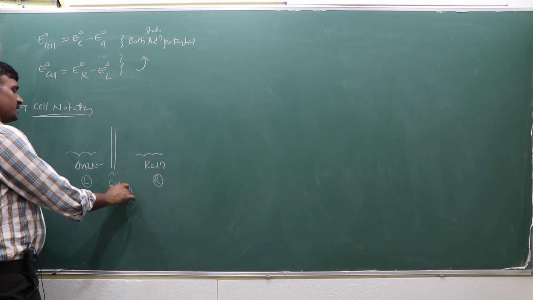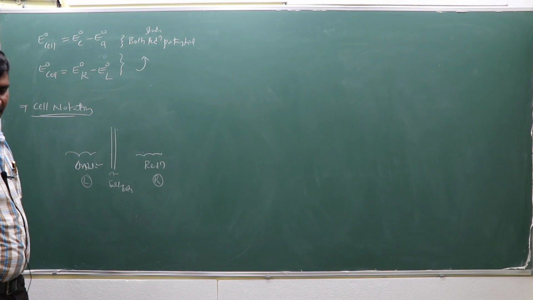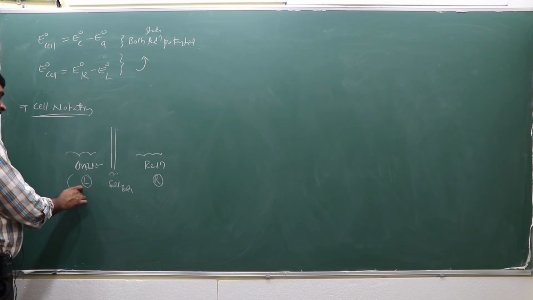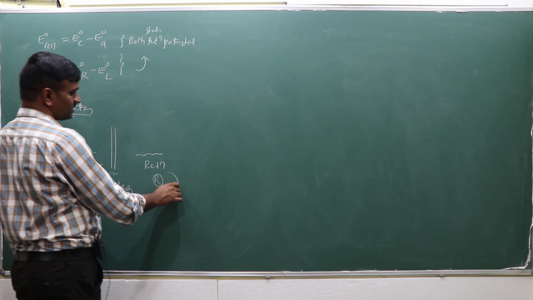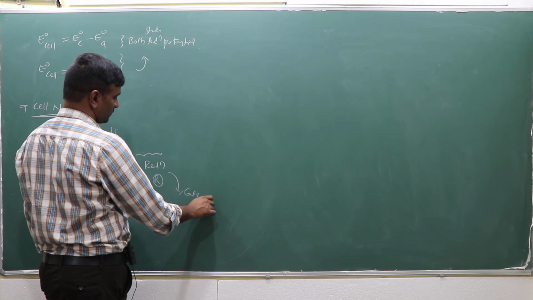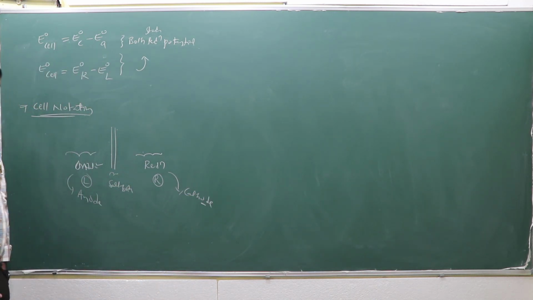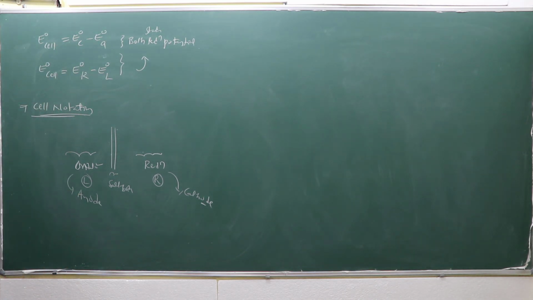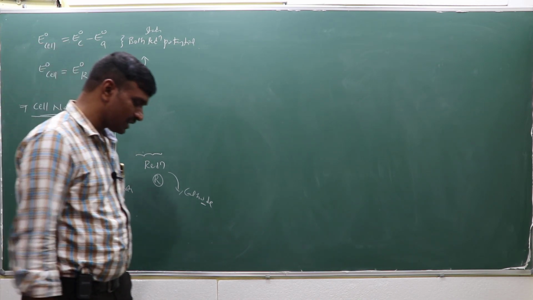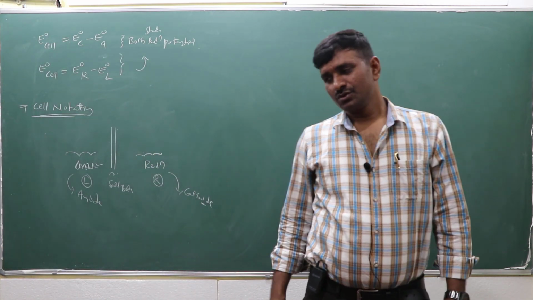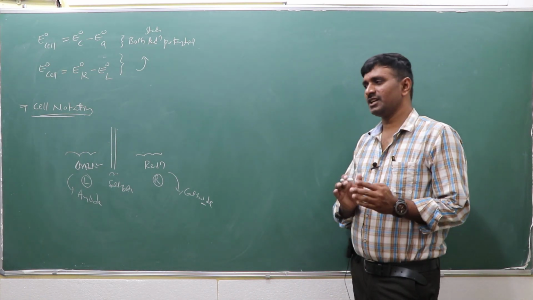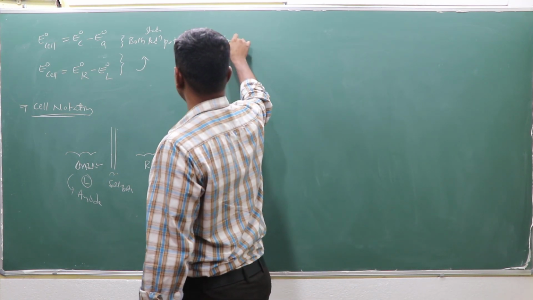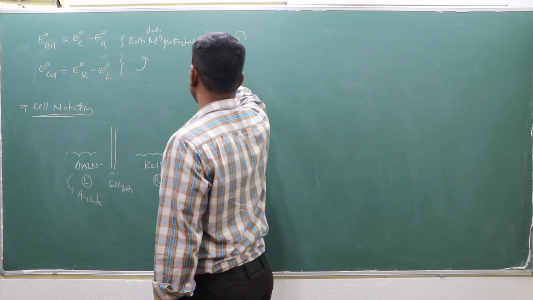On the right side of the salt bridge reduction reaction takes place, and on the left side oxidation reaction takes place. This oxidation reaction occurs at the anode, reduction reaction occurs at the cathode. Earlier I mentioned that standard oxidation potential and standard reduction potentials are given, that means standard electrode potentials are mentioned. We cannot directly calculate the standard electrode potential of a particular metal.